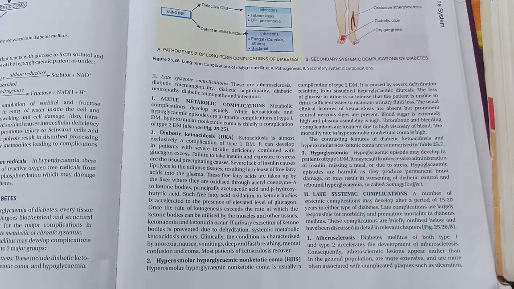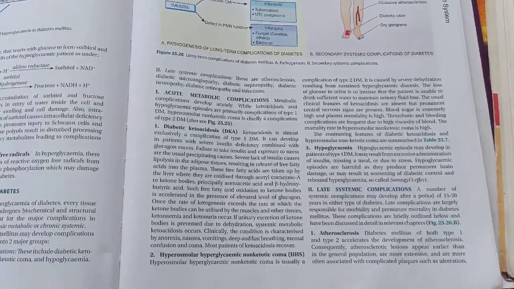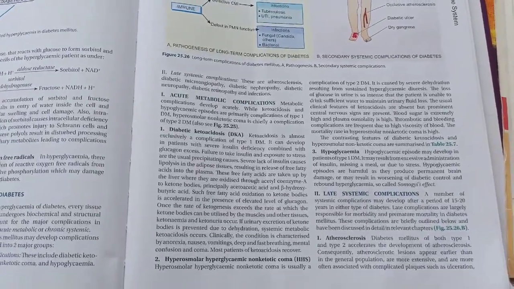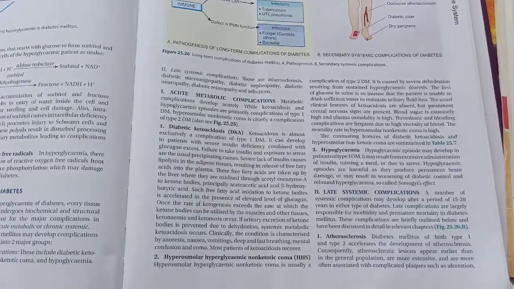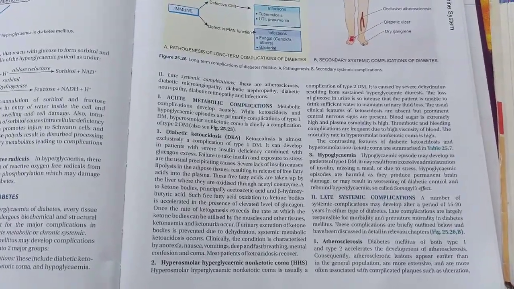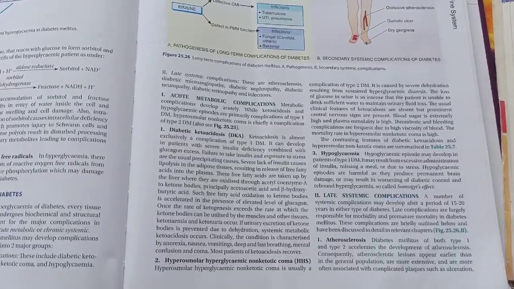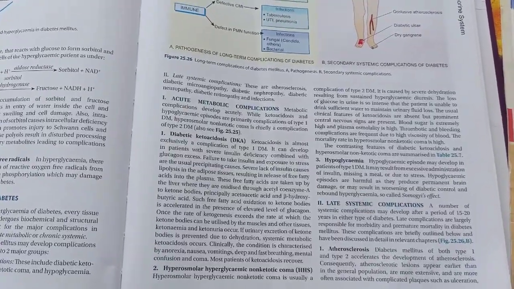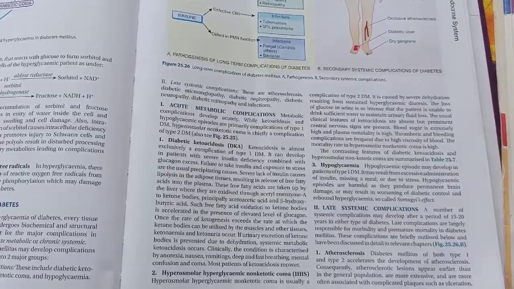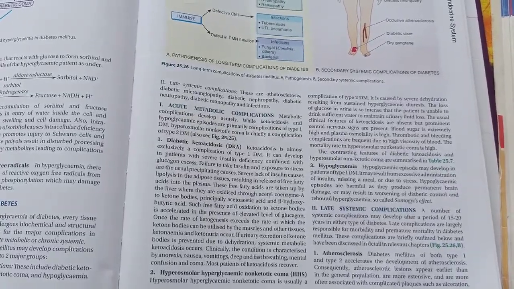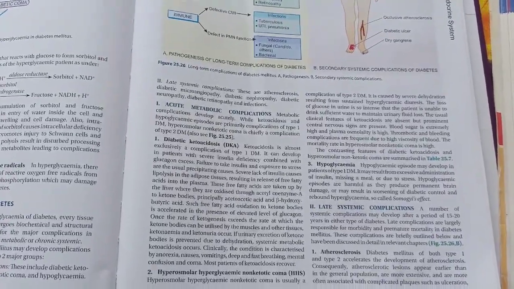As we know, glucose is the basic source of energy in the body. So in the absence of insulin, that glucose will not be used as the source of energy. So the body needs an alternative source of energy. What it will lead to is excessive production of ketone bodies.